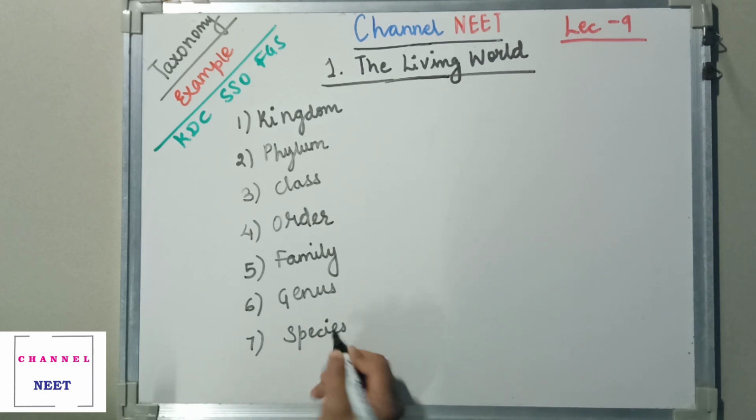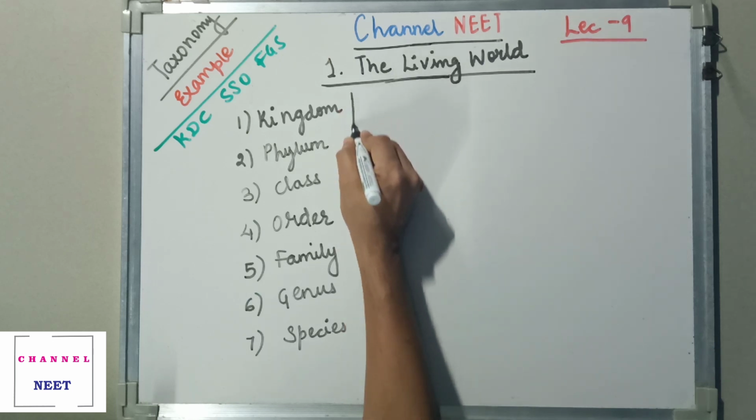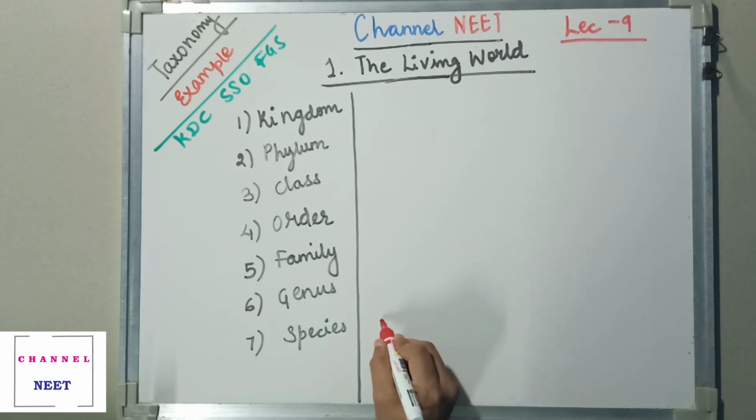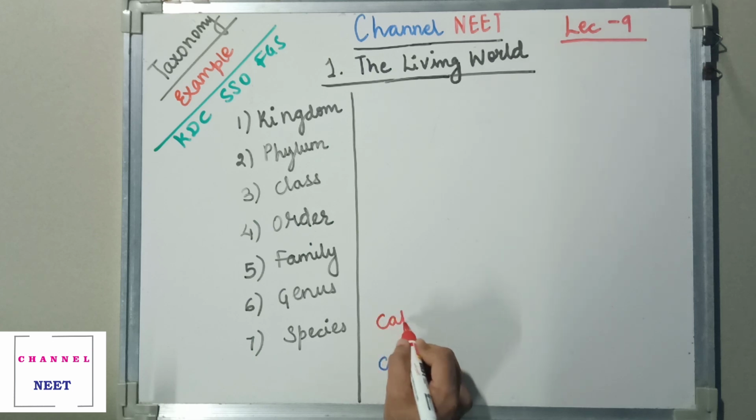So these are the 7 important aspects through which we need to classify the animals, and we'll see the classification patterns of the animals. The most common I'll be taking first is the cat family. So for example we'll take cat first and we'll understand what could be the classification pattern with respect to the cat. Now cat is going to belong to a species that we call catus.